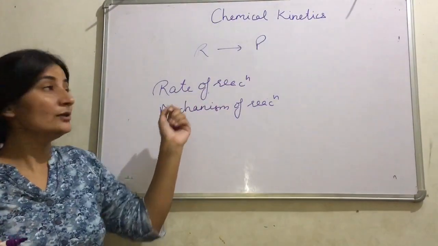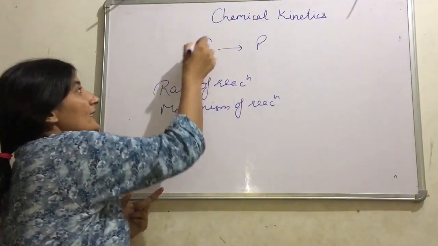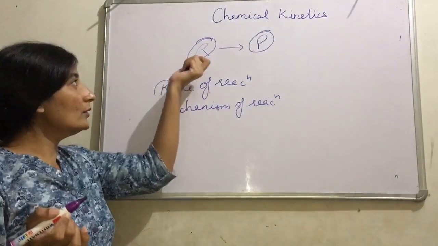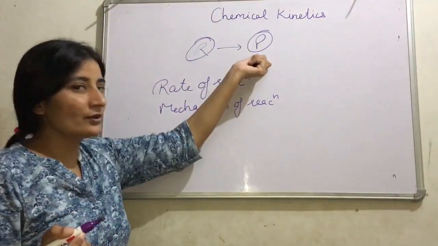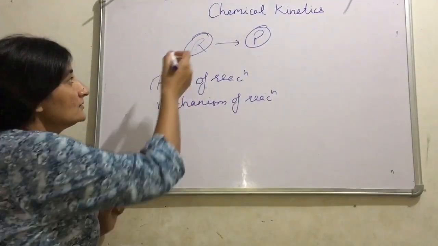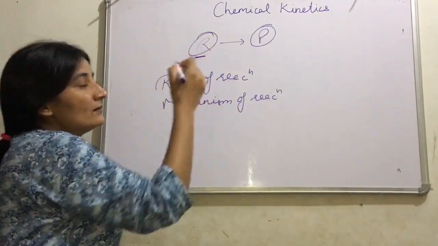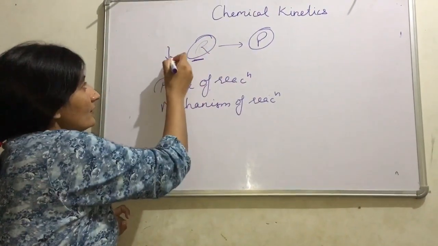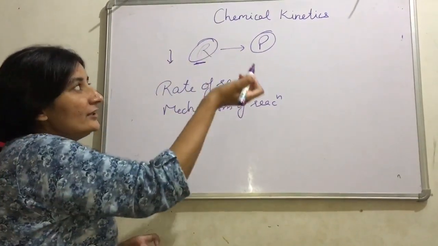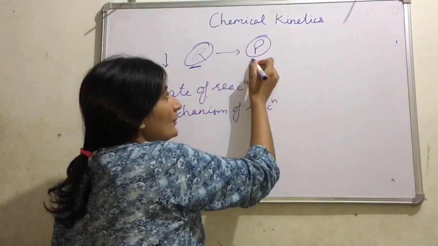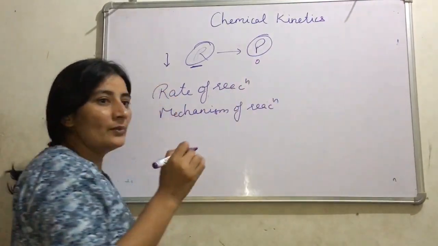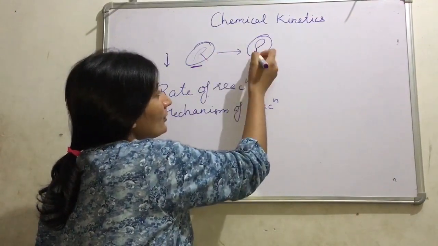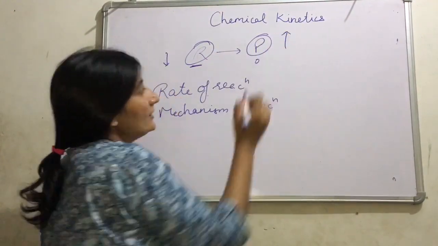In a reaction, two things are involved. One is reactant, another is product. Whenever a reaction is going on, reactant gets converted into product. Initially some reactant is there. After some time, the amount of reactant starts decreasing as it gets converted into product. Initially the amount of product is 0, but with the passage of time it starts increasing.